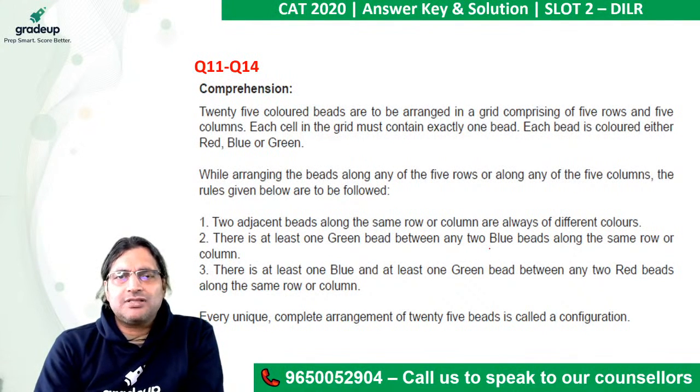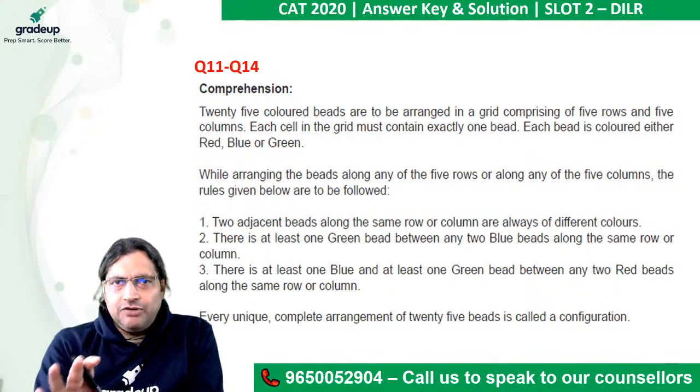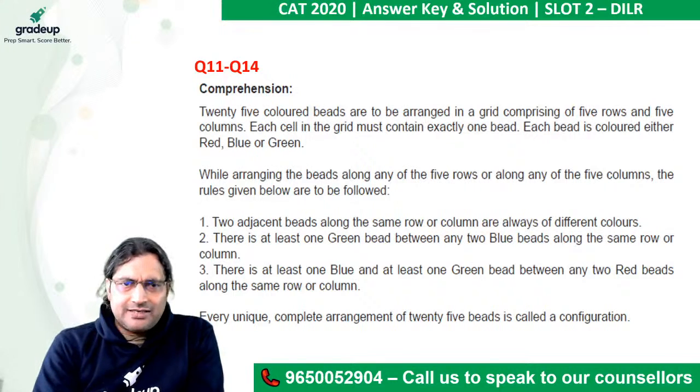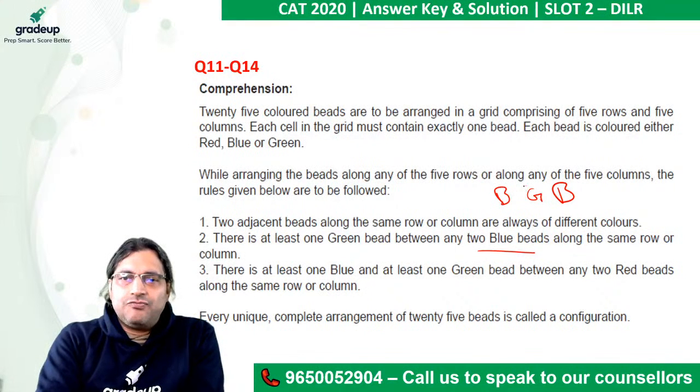So in the same row or the same column, no two consecutive beads can be of the same color. There is at least one green bead between any two blue beads.